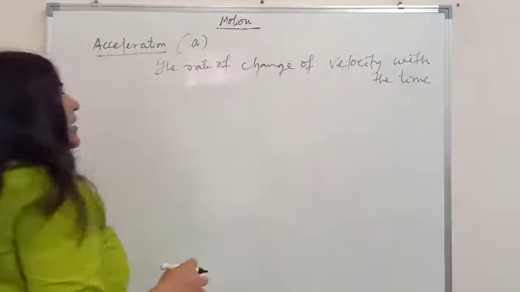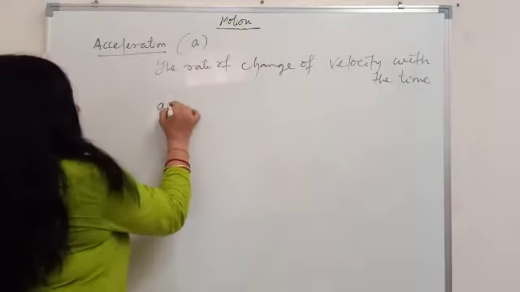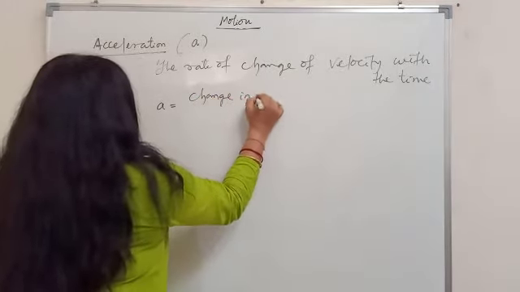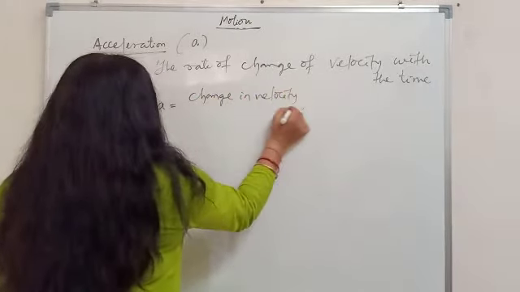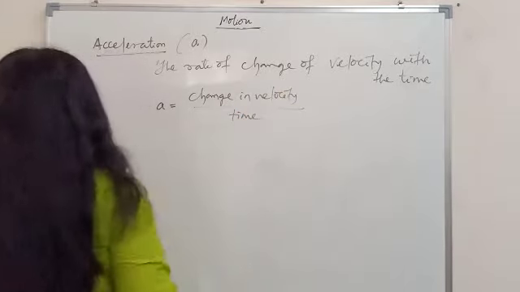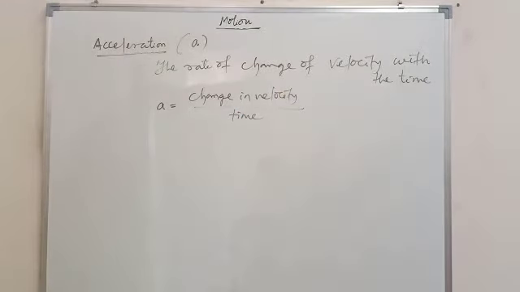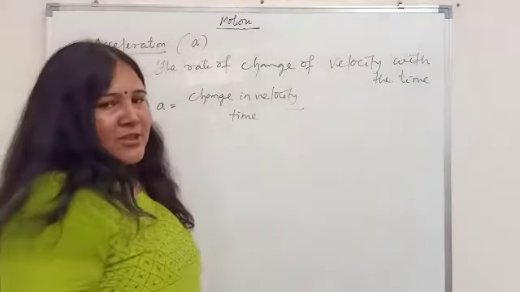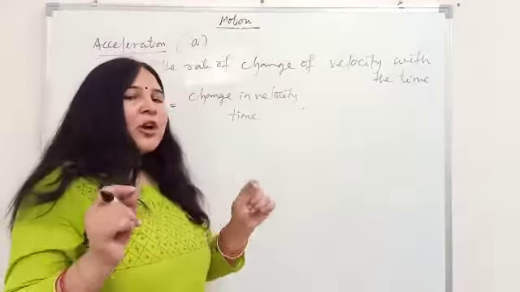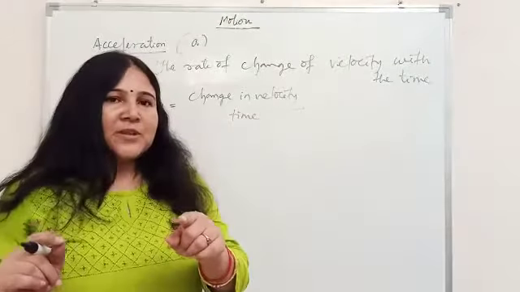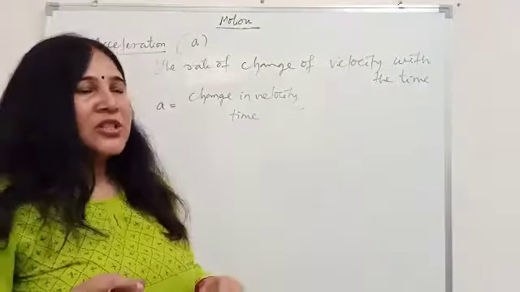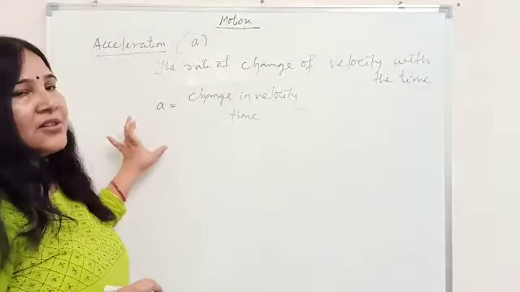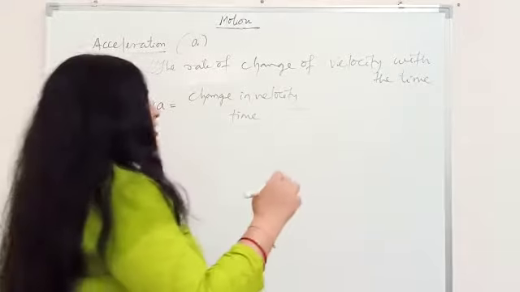So that is called as what? Acceleration. So acceleration, as per the definition, is change in velocity by time. So this will be called acceleration. Okay. Now, what is change in velocity? As I said, when we talk about variable velocity, it means the body is not moving with a constant velocity. So constantly it is changing. So in that case only acceleration comes.